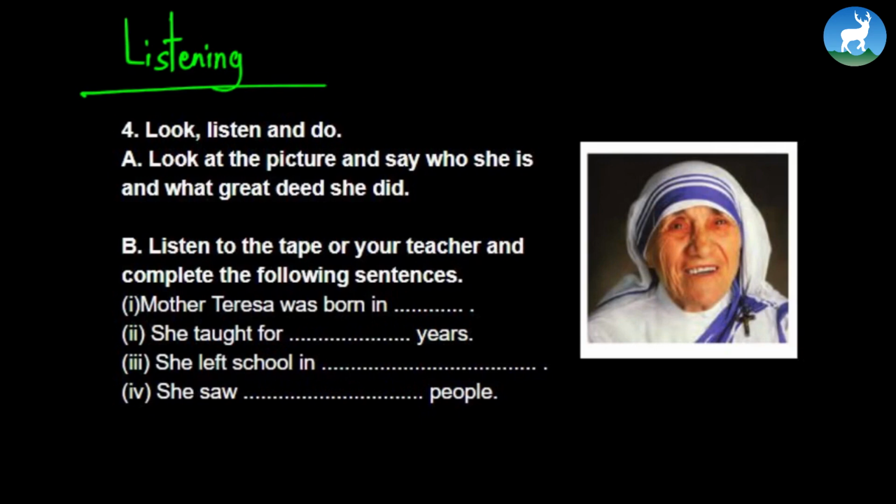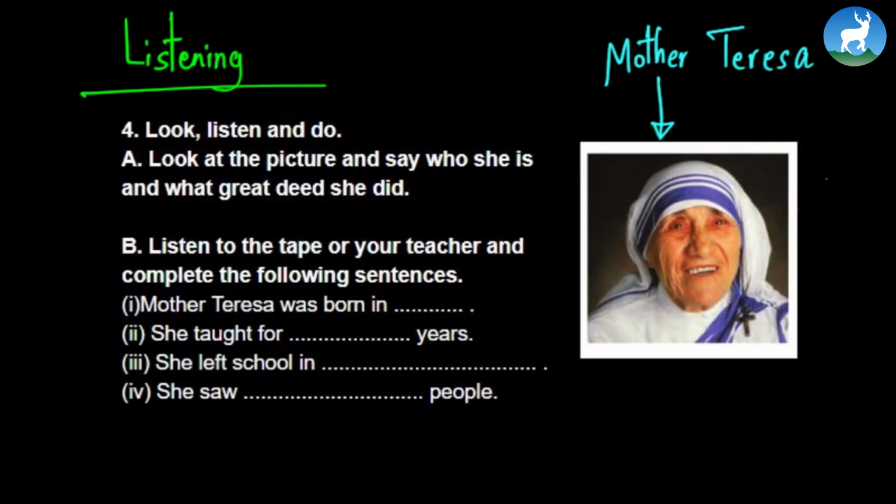So I'm going to read out a paragraph about Mother Teresa, and after that, we can solve the questions. But before doing that, let's look at the picture and say who she is. She is no other than Mother Teresa. And Mother Teresa, what did she do? She helped the poor people. She did social services, and she was so much into social work that she got the Nobel Peace Prize.